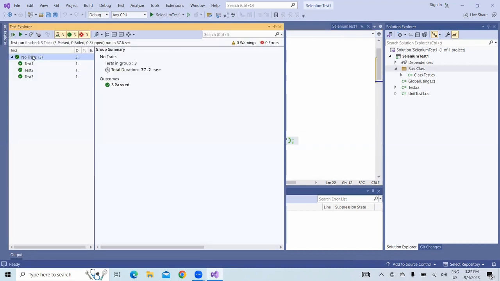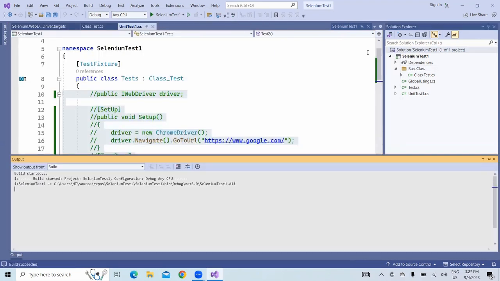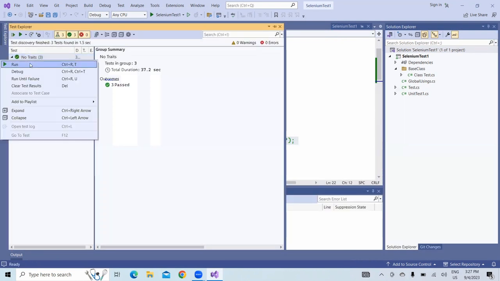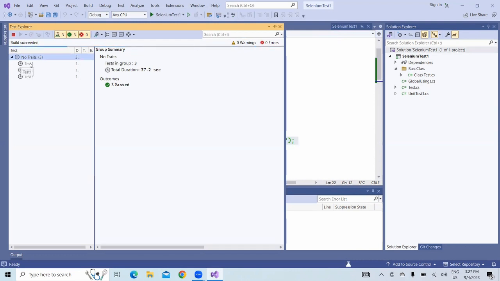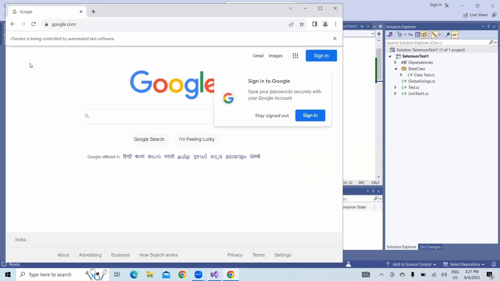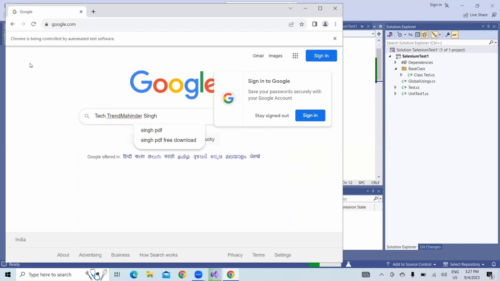Now let me run the same test. Before that, let me build the solution. Okay, now let me run the test, so you will see the difference. Now the browser has launched and the first test has started, and it will wait for 5 seconds. After that it will write minus and then the same thing, and after that ATJ, and it will close the browser.